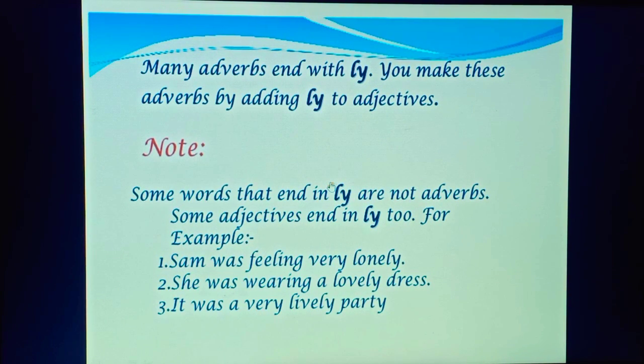Students, keep in your mind that many adverbs end with ly. You make these adverbs by adding ly to adjectives. But note one thing which is very important, and that is some words that end in ly are not adverbs. Some adjectives end in ly too.